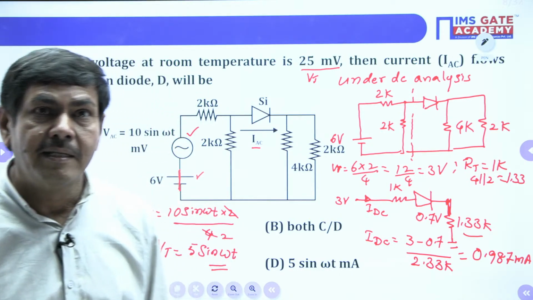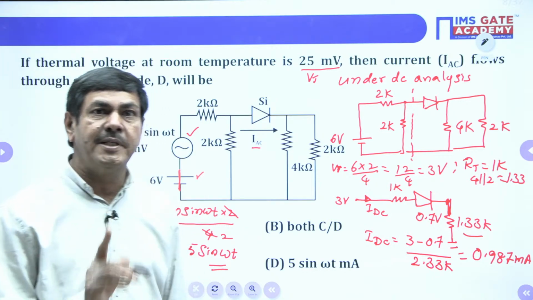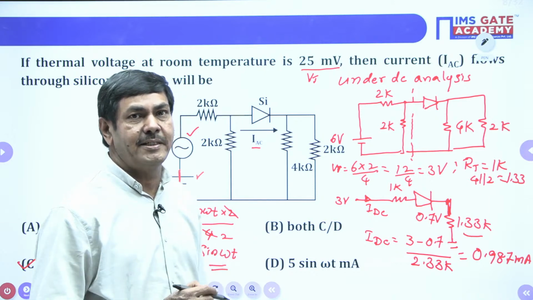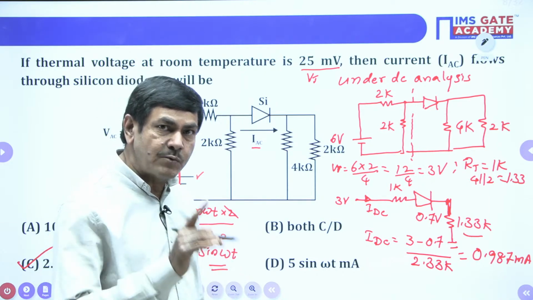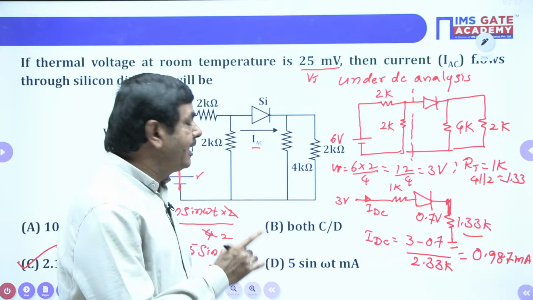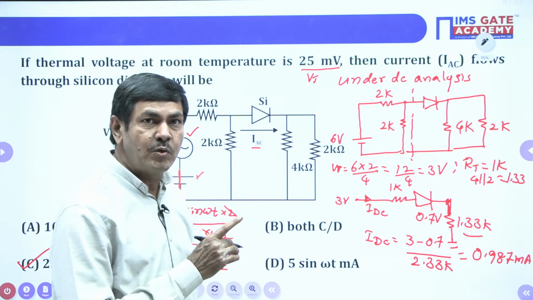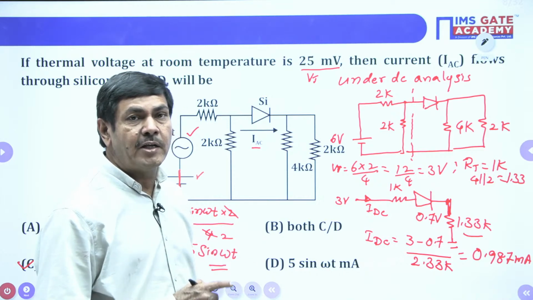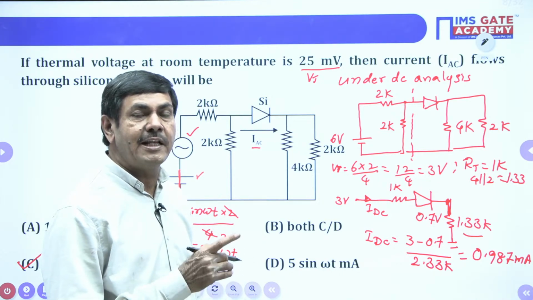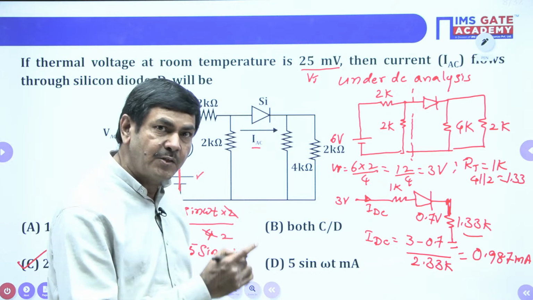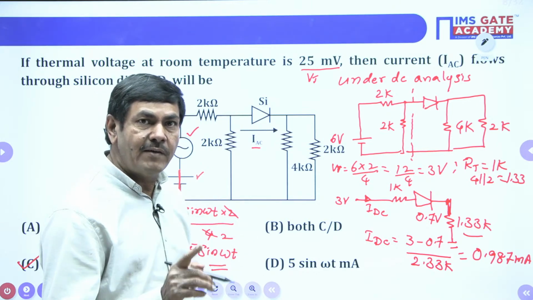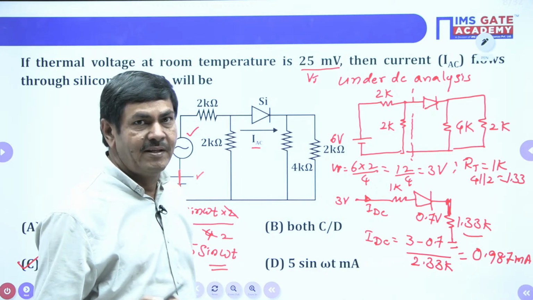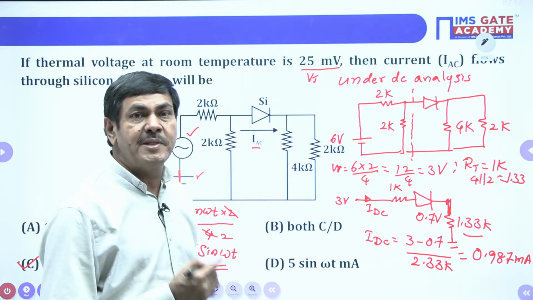What I said: AC and DC given means initially you take the diode under DC analysis only. Under DC analysis, what are we finding? ID value. ID means current through the diode. DC analysis we applied. Then after, what are we doing? Under AC analysis, wherever the DC source is, you short circuit it. Wherever the diode is given, that is replaced by dynamic resistance only. Once you got the dynamic resistance, you can find the current.